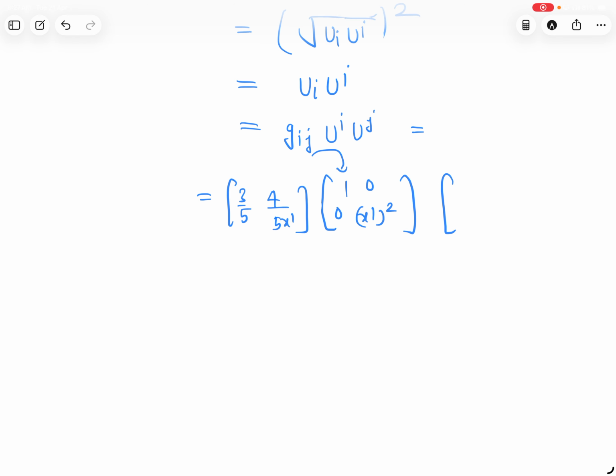So after solving it, what will you get? 9/25 plus 16 x1 upon 25 x1. The matrix is given, so x1 cannot be non-zero, so that is why we can cut it. So 9/25, 16/25, that is 25/25, that is 1.